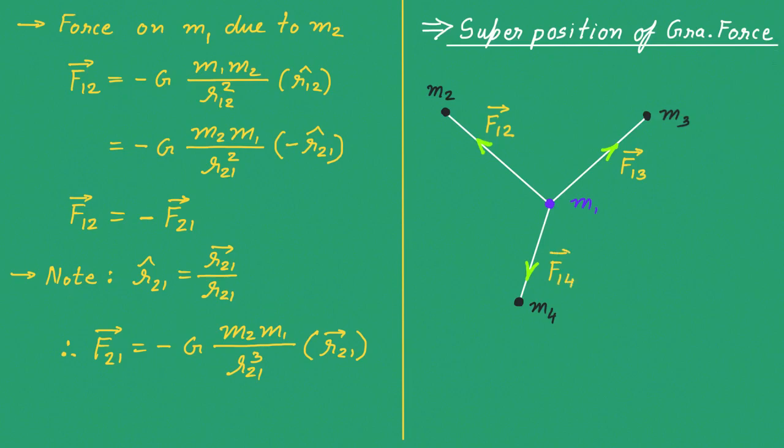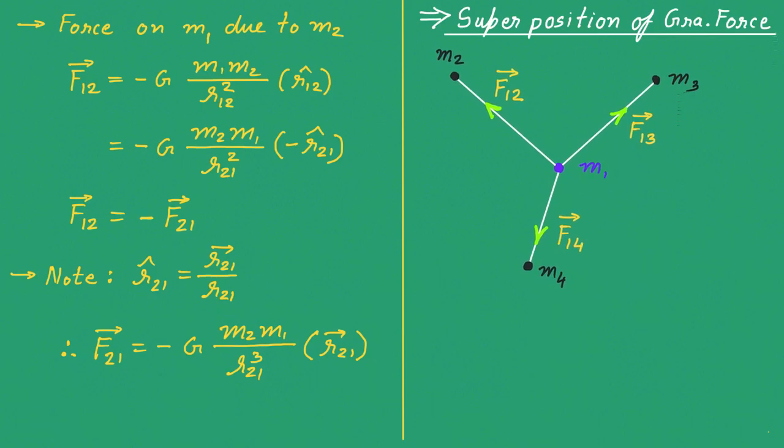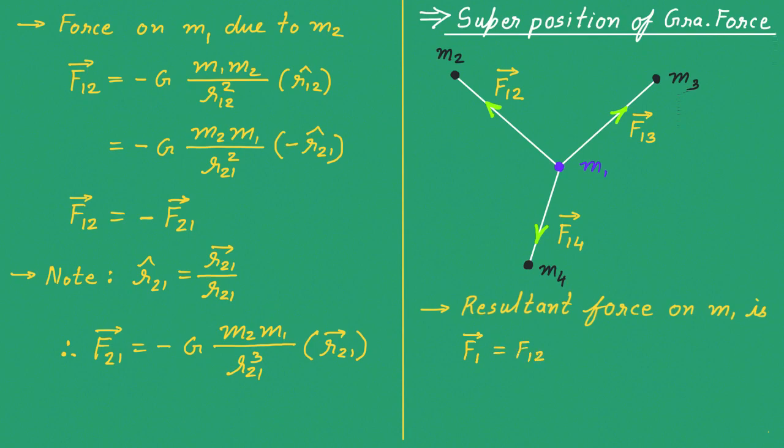So I should write vector F14. So now we can find out the resultant force on particle M1. Resultant force on M1, we can write it like F1 only, and this F1 will be equal to vector F12 plus vector F13 plus vector F14, right?